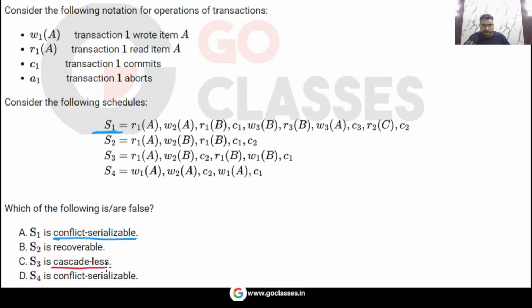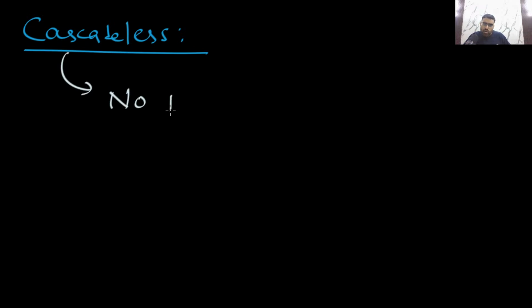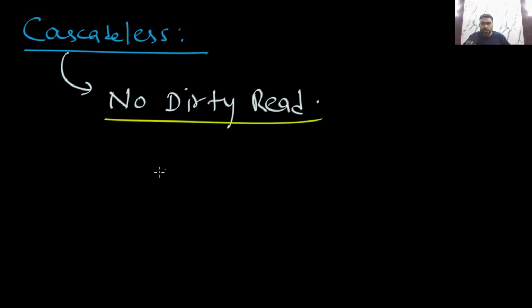Next is cascade-less. What is the definition of cascade-less? Cascade-less says that you should not have any dirty read. There should be no dirty read. Very simple. This is the definition of cascade-less. It means you should not have any dirty read.